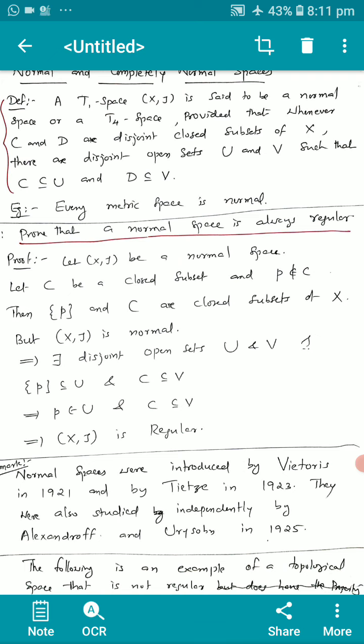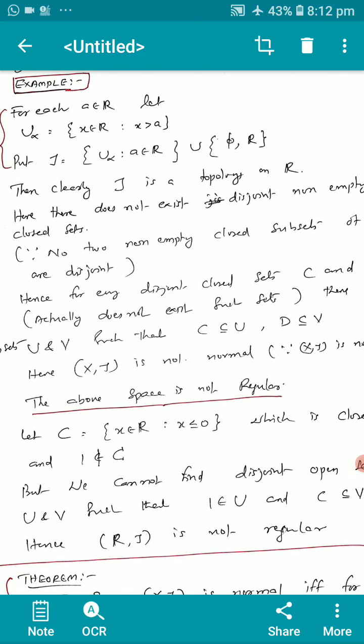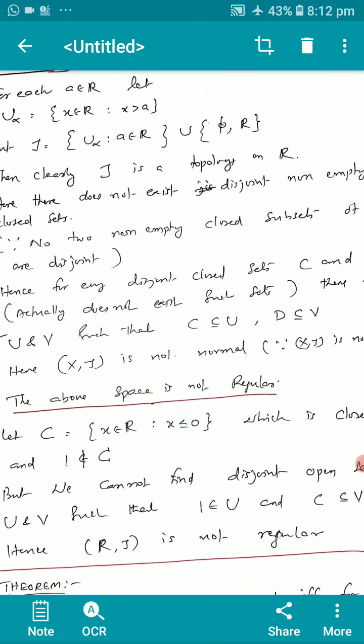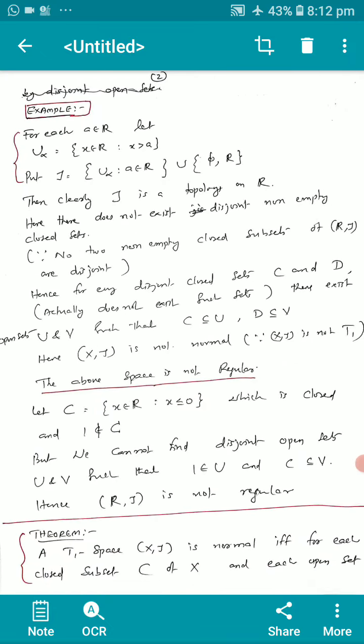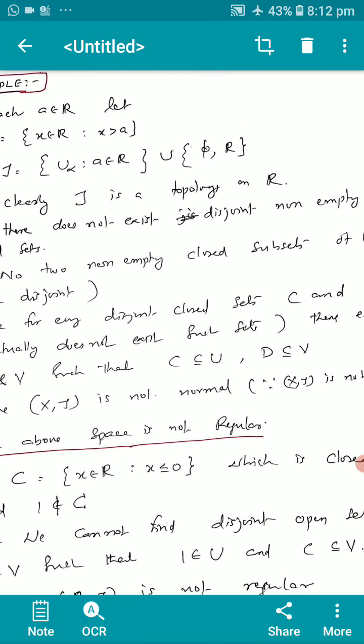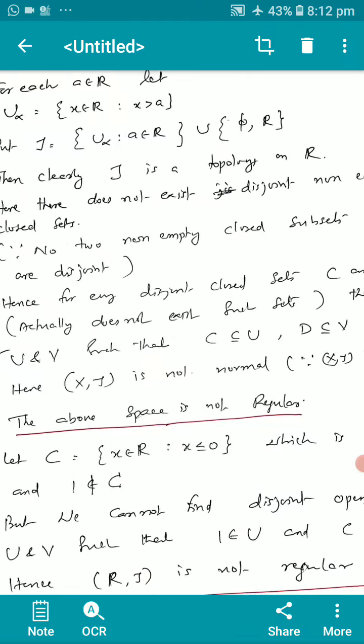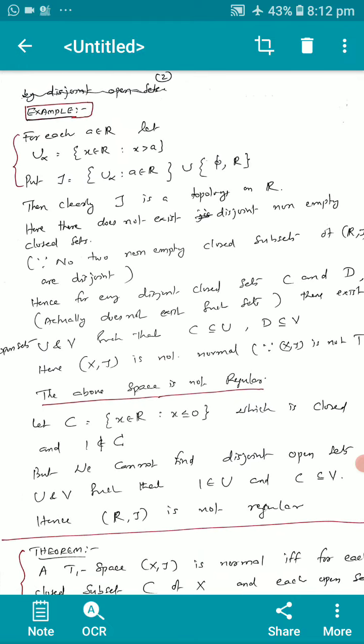The following is an example of a topological space that is not regular. For each alpha in R, let U alpha equal the set of x in R such that x is greater than alpha. Put tau equal to the set of U alpha such that alpha is in R, together with the whole set R and the empty set phi. Then clearly tau is a topology on R.